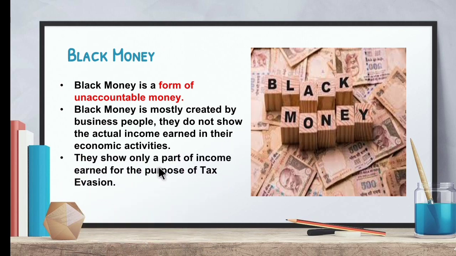Next is, they show only a part of income earned for the purpose of tax evasion. So they will show only a part. They will not show the original income. So they will show only a part of their income for the purpose of tax evasion, means for the reduction of tax.